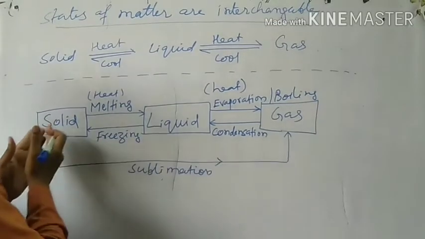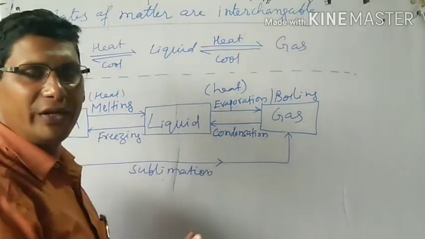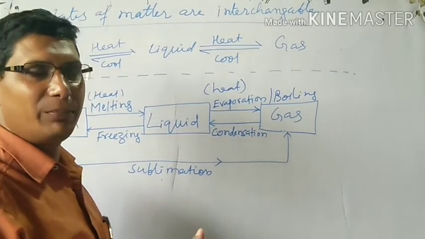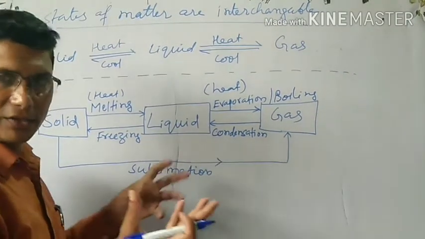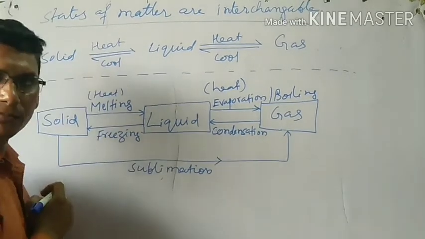Okay. Now liquid can change into solid. This is called freezing. A very simple example: in your home you have a fridge. You put water in the fridge and we decrease the temperature. By decreasing it, the liquid water changes into solid ice. That is called freezing. The change of state from liquid to solid is called freezing.